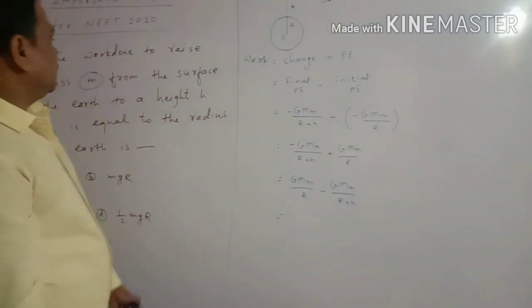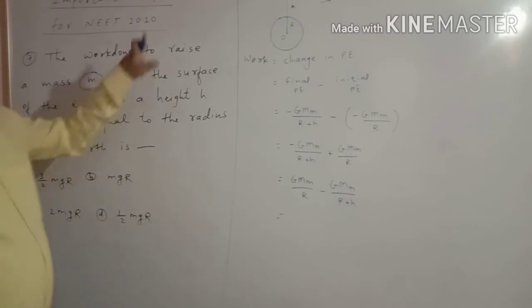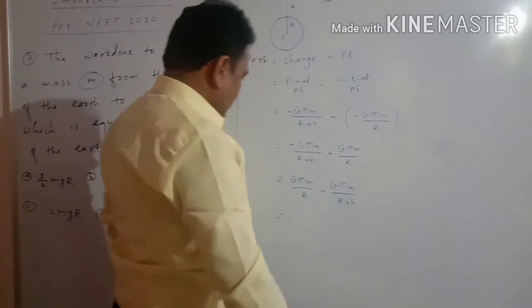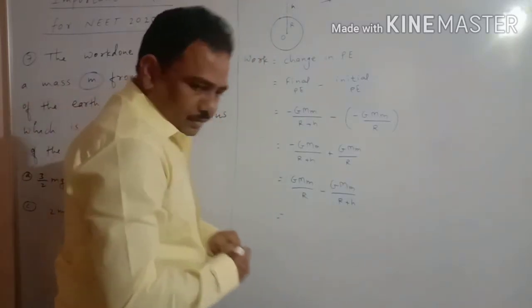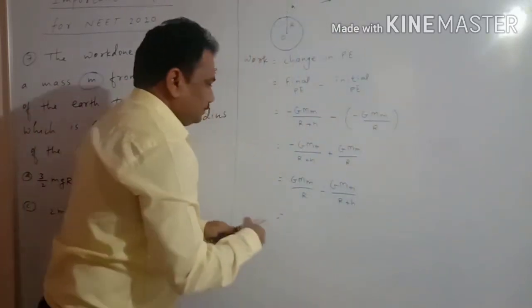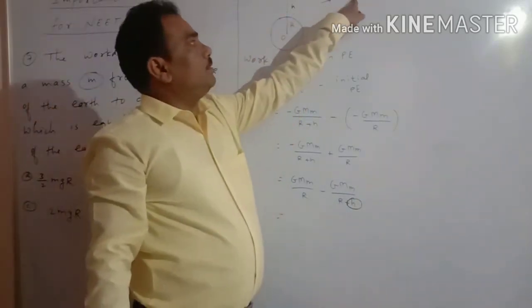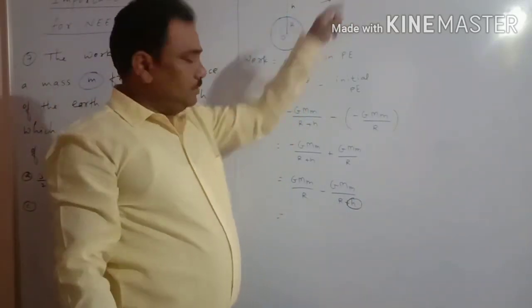But the given thing is that the height is exactly equal to the radius of the earth. So instead of this h, we have to use capital R, because the height is equal to capital R.